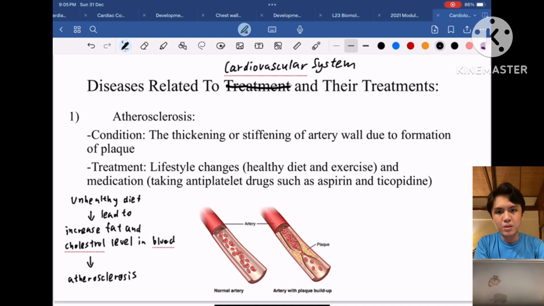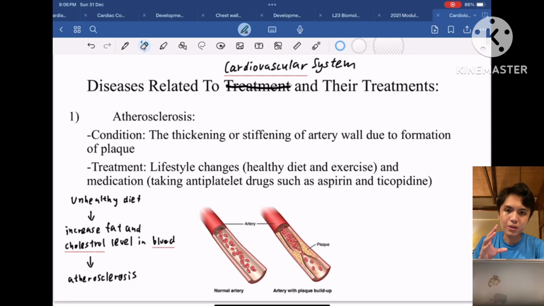The treatment for this disease is that we can apply lifestyle changes such as practicing a healthy diet, because sometimes an unhealthy diet can cause a high level of cholesterol and fat in the blood, which leads to the plaque formation that causes atherosclerosis. Exercising is also important, and medications can be taken to treat atherosclerosis, such as aspirin and ticlopidine, which can be taken as antiplatelet drugs.